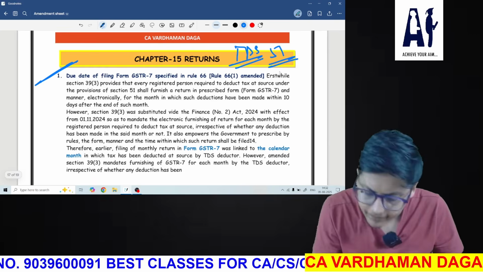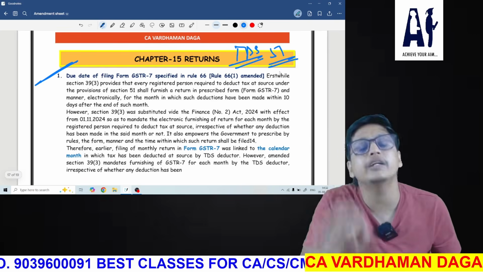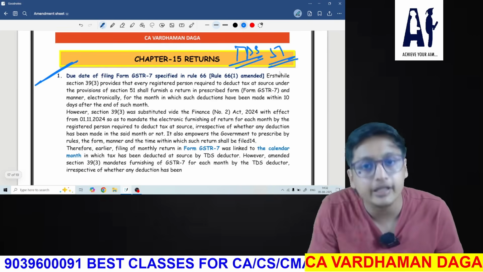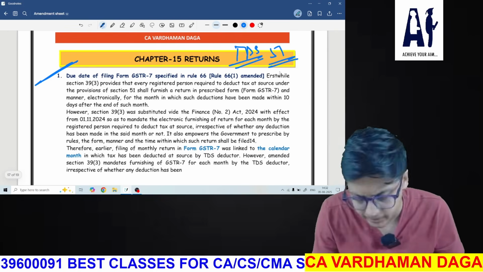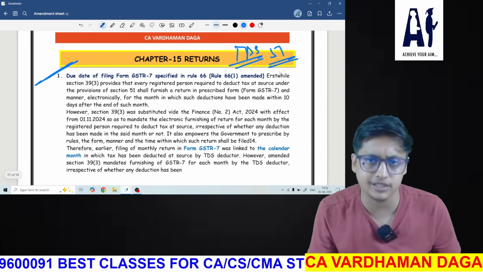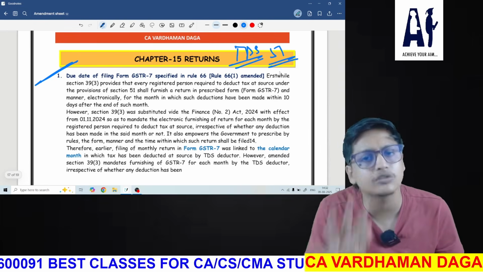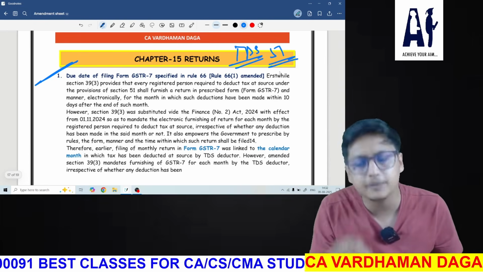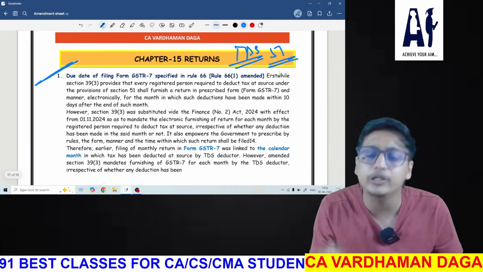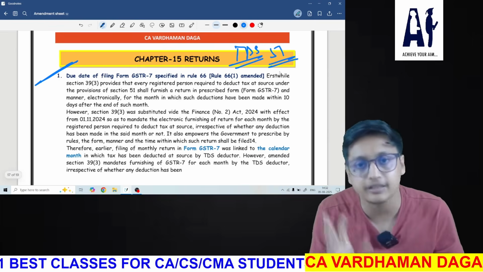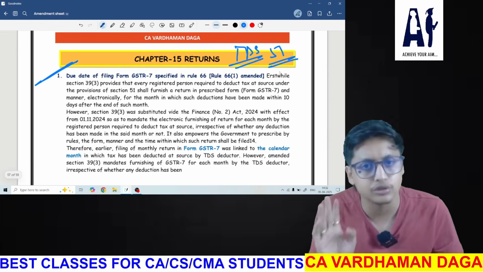Now they have made it compulsory, even if the TDS has not been deducted, they need to file the return under GSTR 7. Even if TDS is deducted or not deducted, you need to file the monthly TDS return. That obligation has been imposed.